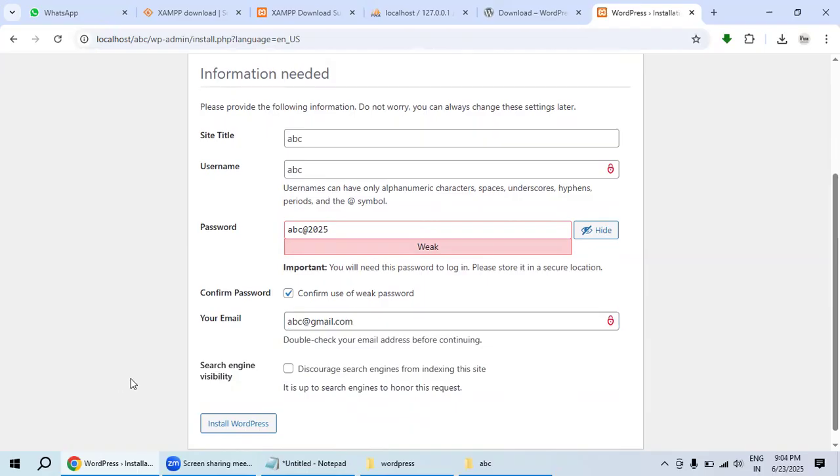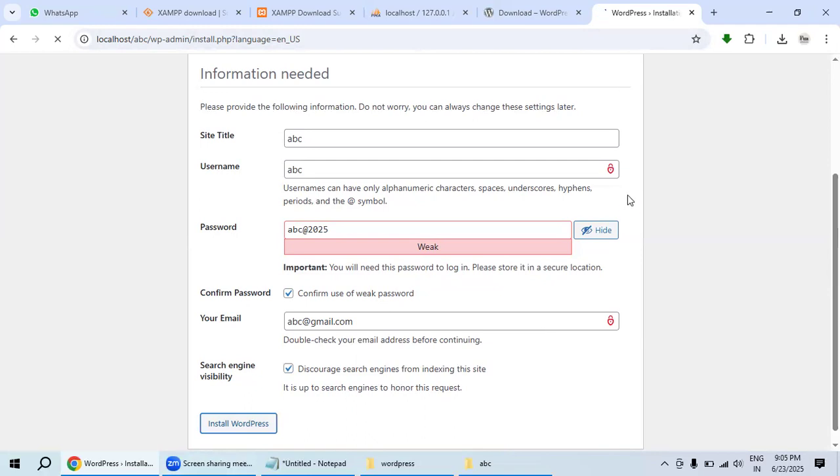Search engine visibility: discourage search engines from indexing this site. Just enable this one. Did you understand? Because we are using localhost, whatever website you create inside localhost won't be accessible in search engines like Bing, Yahoo, Google. Then after that, just hit Install WordPress.